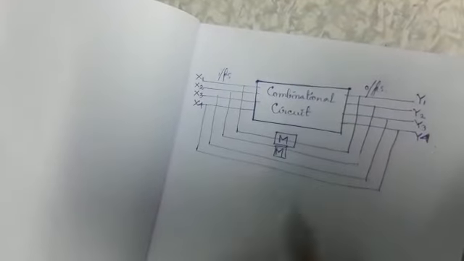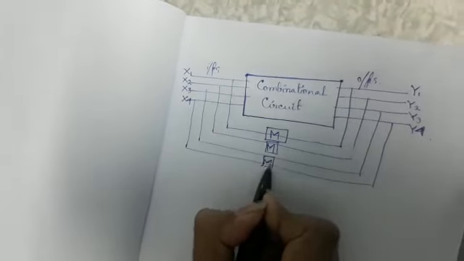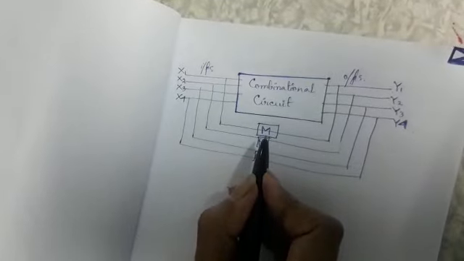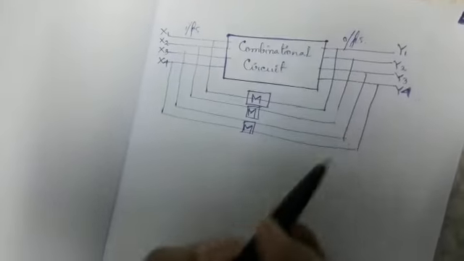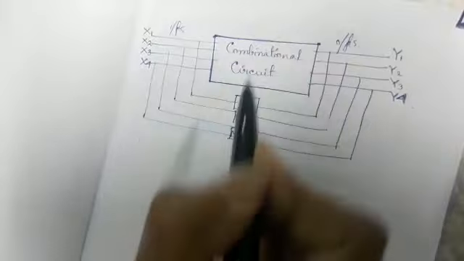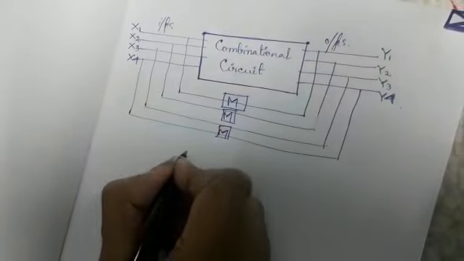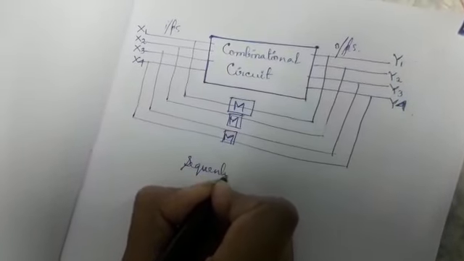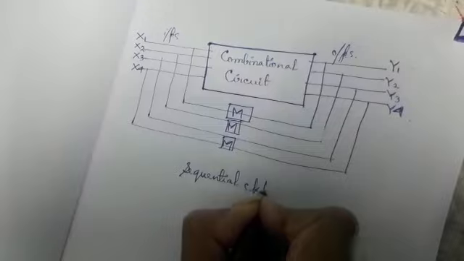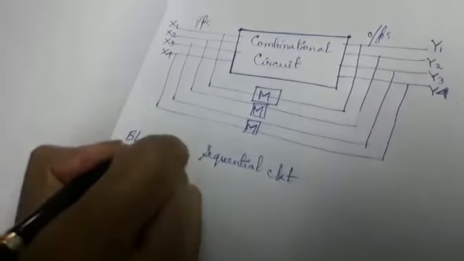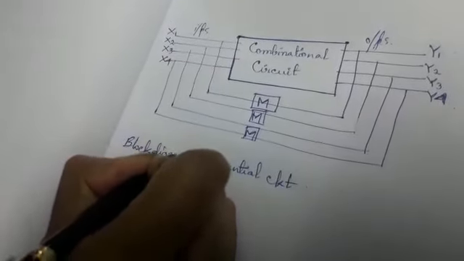And so there should be some memory element capable of storing these past output values. So there will be some memory element in the feedback path. The combination of this combinational circuit and the memory elements, the total circuit, constitutes the sequential circuit. So this is the basic block diagram of a sequential circuit.